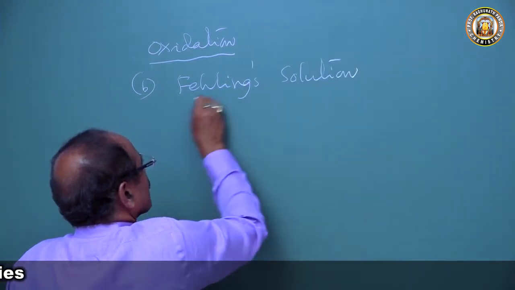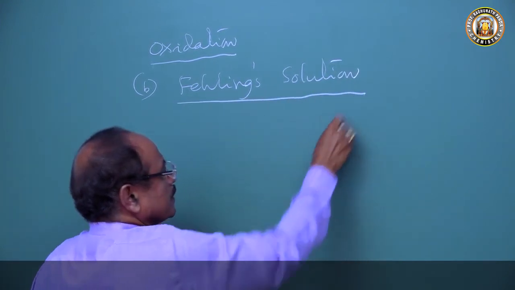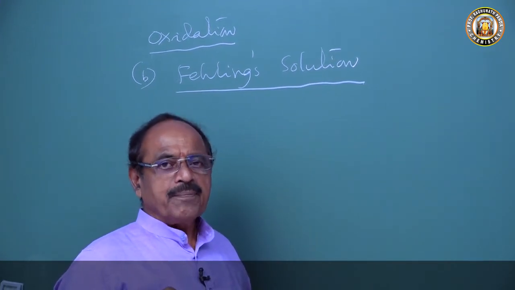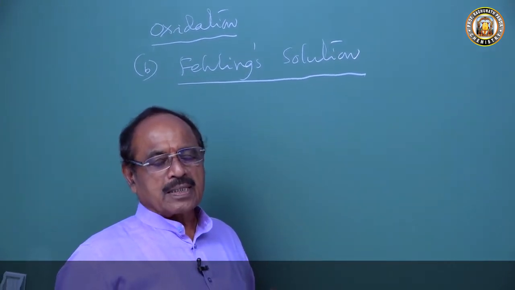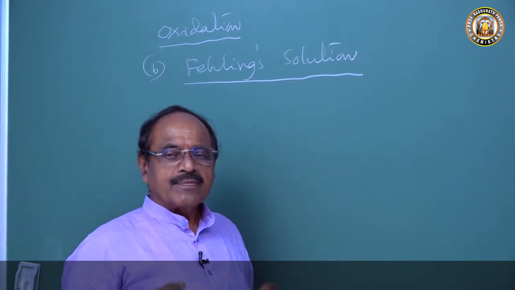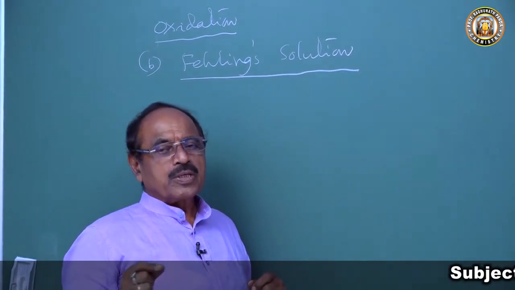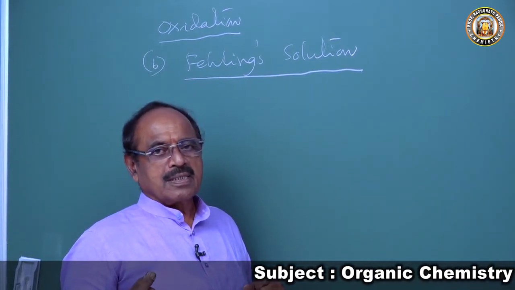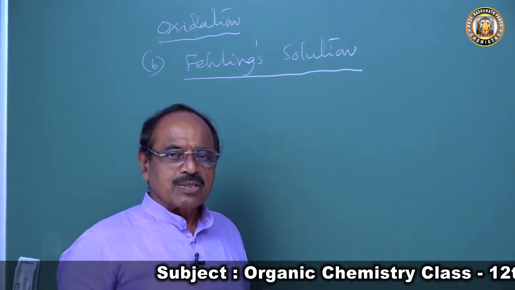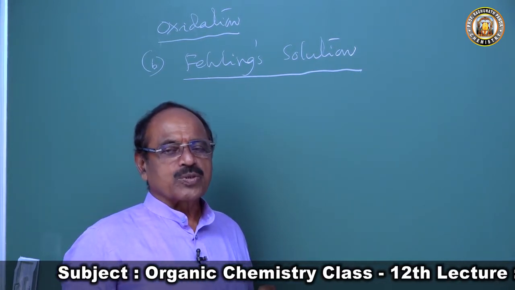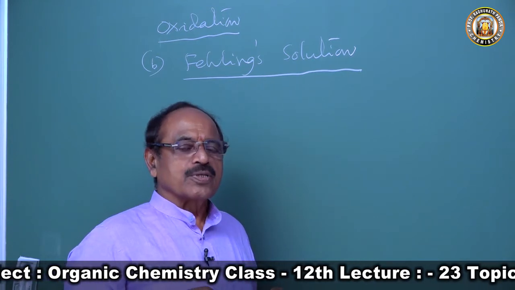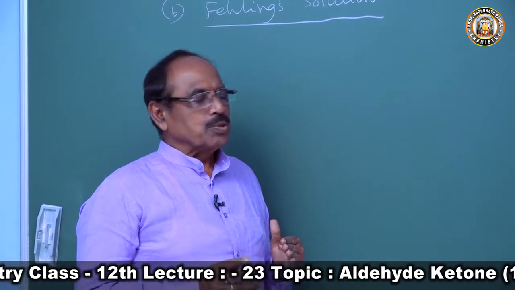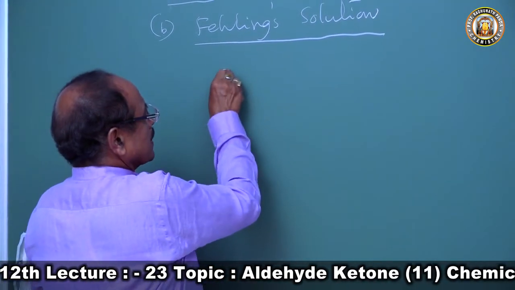This Fehling solution is a mixture of equal volumes of Fehling A, which is blue colored copper sulfate solution, and Fehling B, sodium hydroxide and sodium potassium tartarate. The sodium potassium tartarate is called Rochelle salt. Its solution is used here as a stabilizing agent. So this Fehling solution, we can say here,